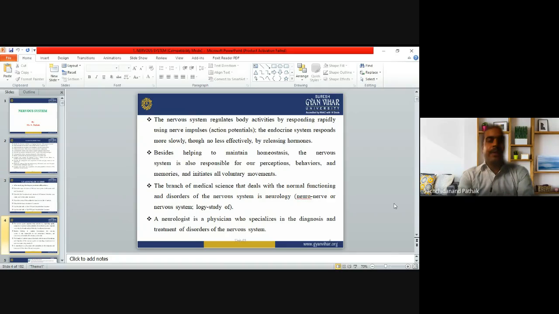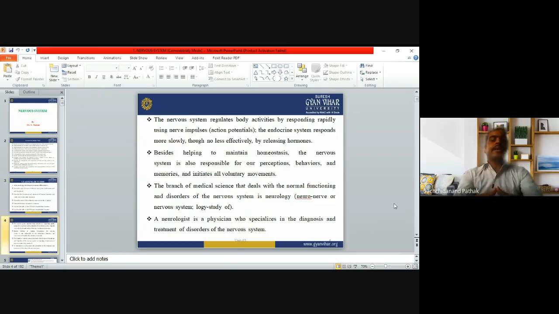Besides helping to maintain homeostasis, the nervous system is also responsible for our perception, behavior, memories, and initiating all voluntary movement. So the nervous system will not only help to maintain homeostasis, it is also responsible for our behavior, our thoughts, our perception, our memories.